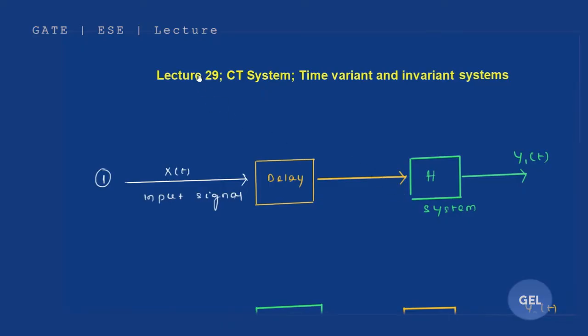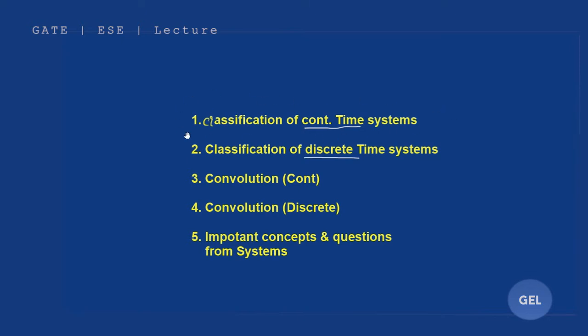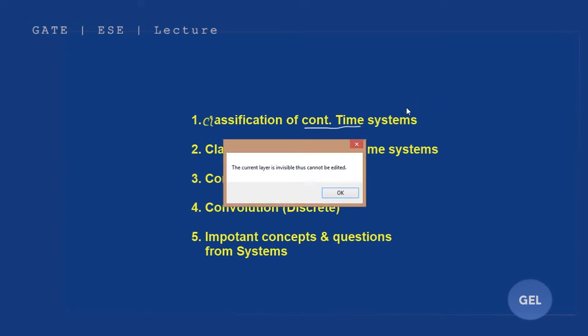Welcome to GATE ESE lecture. We are in lecture number 29 of Signals and Systems, and here we are going to discuss, in continuous time systems, time invariant and time variant systems. Basically, what is a time variant system? Please have clarity in your mind. This is all about the classification of continuous time systems.